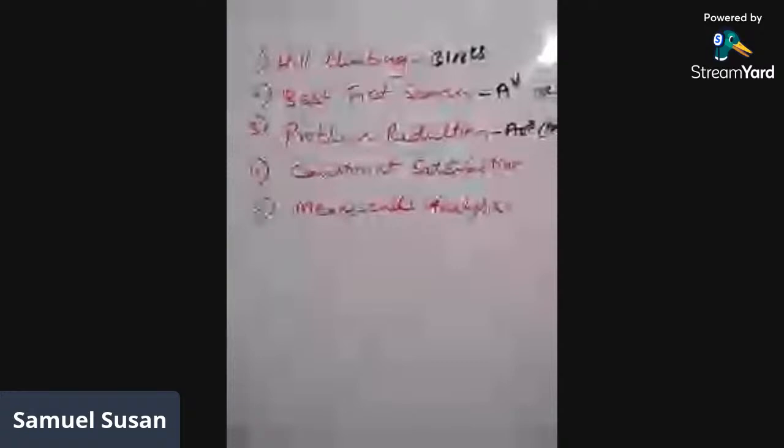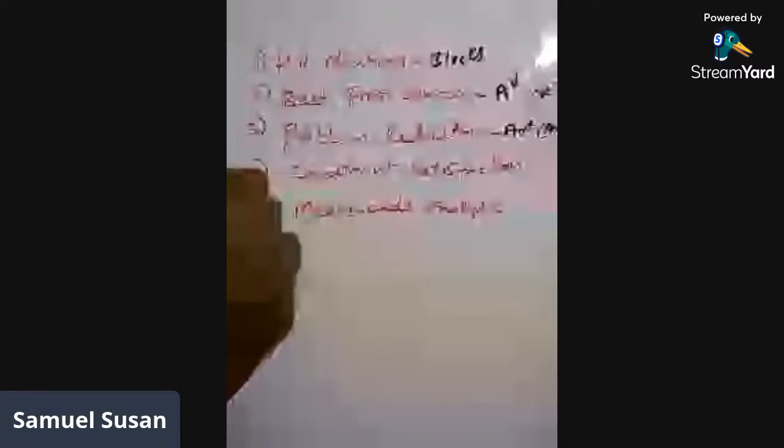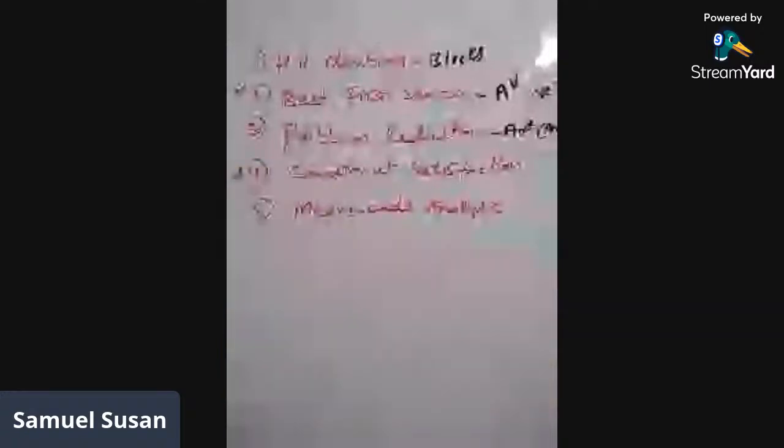Next one, constraint satisfaction. Now this is an important problem type that is frequent in class. So we can have these 2 topics as important. One is the A-star algorithm, the other one is constraint satisfaction. So mostly in these 5 concepts, we can expect an essay answer. That is a 14 marks question.